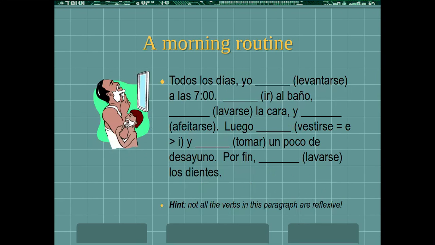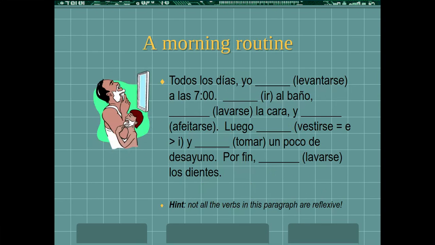All right, so this is how I would do this if I was describing a morning routine, okay? Todos los días yo, well, the reflexive pronoun for the yo form is me, all right? So I would say me first, yo me, and then I would take levantar and put it in the yo form. So yo me levanto, okay? Todos los días yo me levanto a las 7. Not every verb here is reflexive. The verb ir is not reflexive here. It's voy, vas, va, vamos, van, right? So in the yo form, I would say voy al baño.